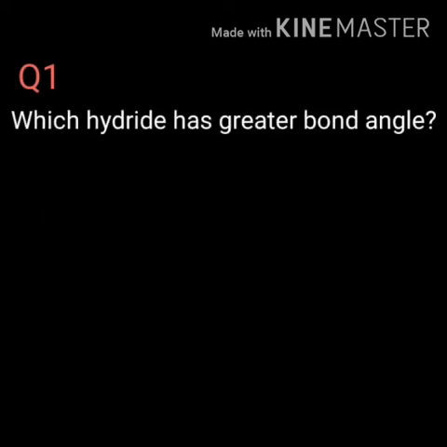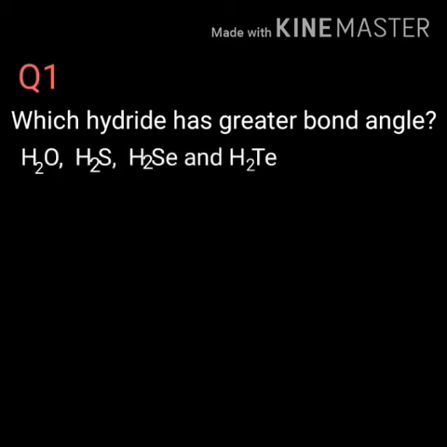Sample questions. Question number 1. Which hydride has greater bond angle? Water, hydrogen sulfide, hydrogen selenide and hydrogen telluride. Answer: water.